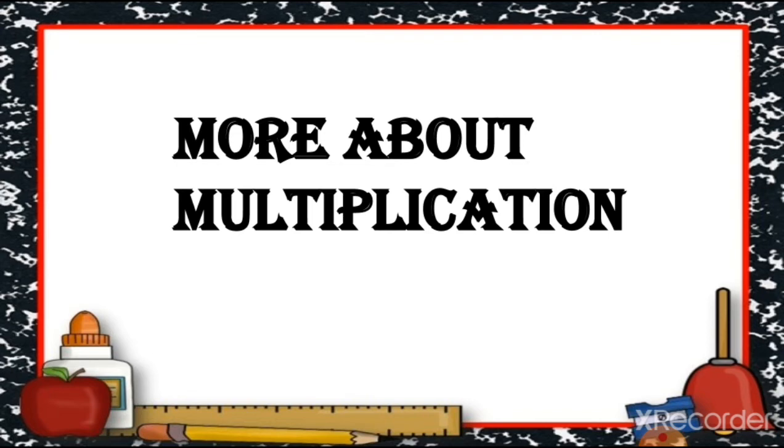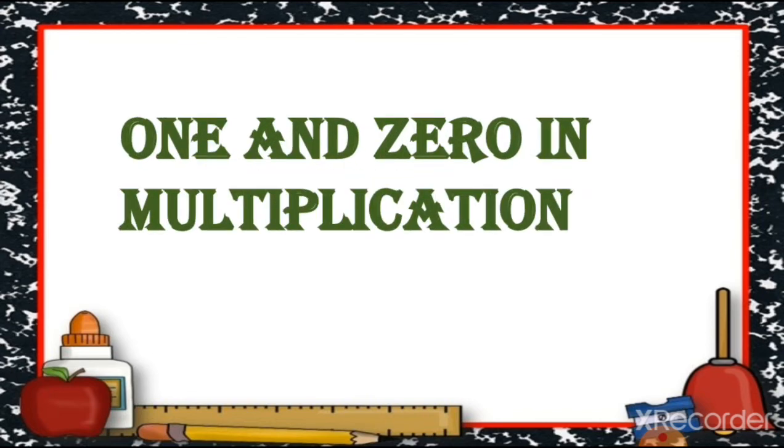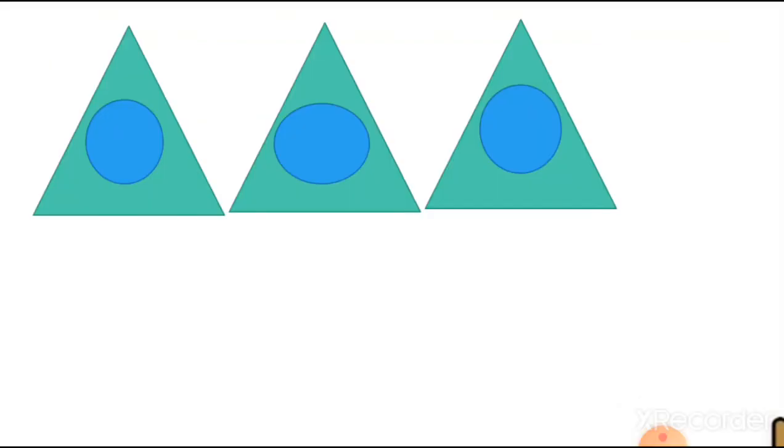Now let's learn more about multiplication. Here, 1 and 0 in multiplication. What is the role of 1 and 0 in multiplication? Let's understand this. Here you can see there are 3 triangles with 1 circle in each.